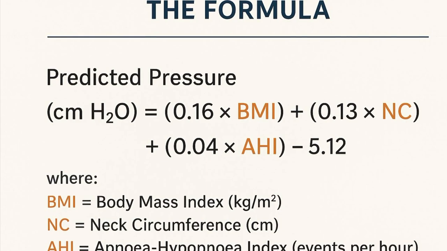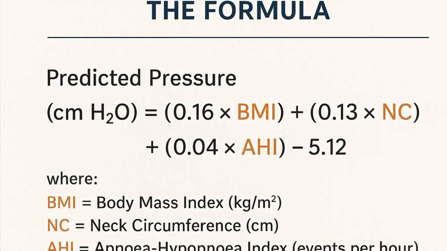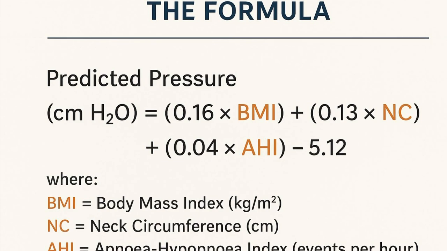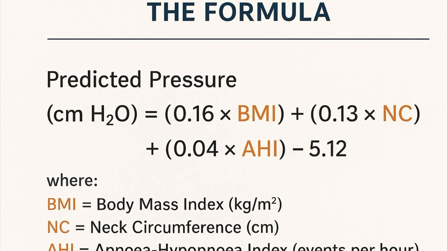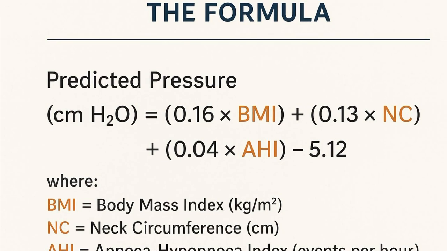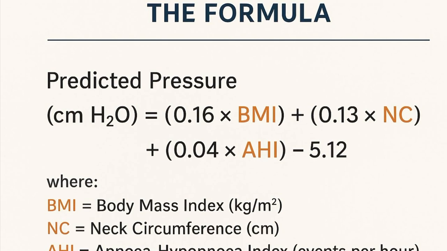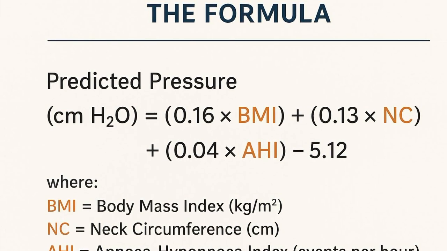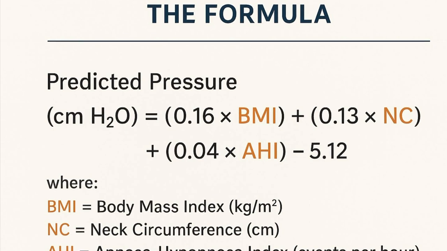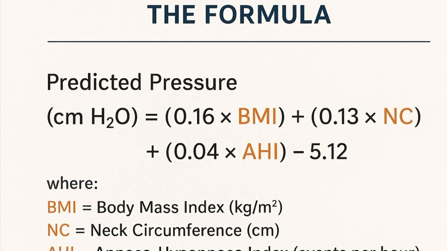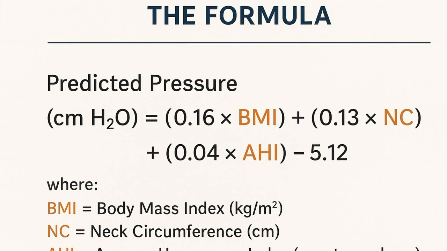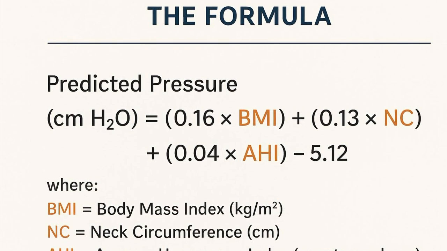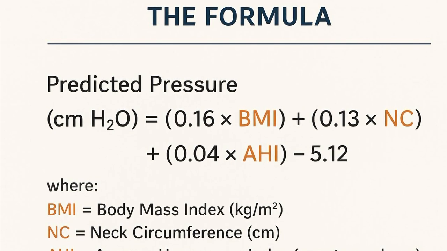This formula is a rough estimation and can be used where polysomnography is not available. It helps set up the initial CPAP pressure before fine tuning or follow up for the individual patient. Average CPAP pressure generally ranges between 5 to 15 centimeter H2O. So you can roughly calculate the range for an individual by this formula.